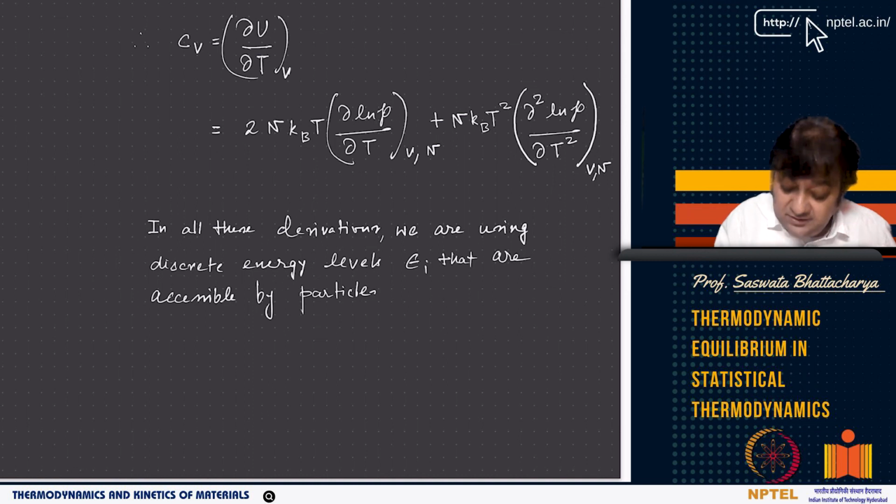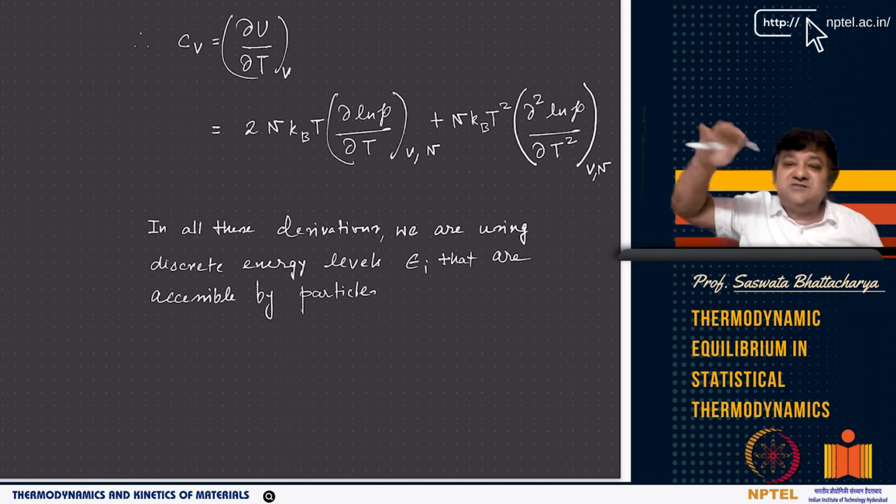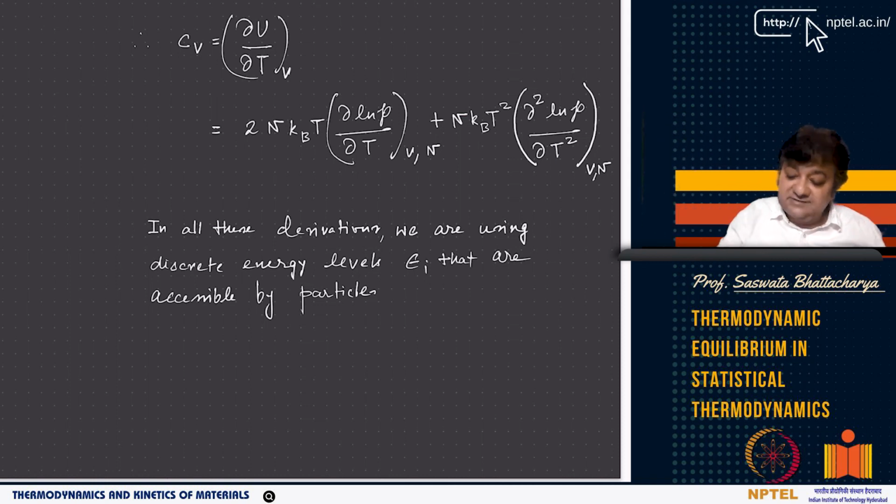So in all derivations we are using discrete energy levels epsilon i that are accessible by particles. And that's where the partition function comes. It's the sum of e to the power minus epsilon i over kT, so it basically gives you some sort of a probability distribution of finding these different accessible microstates, which are occupying these discrete energy levels in a system.